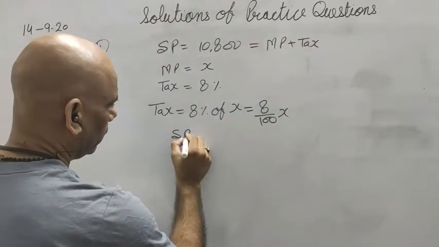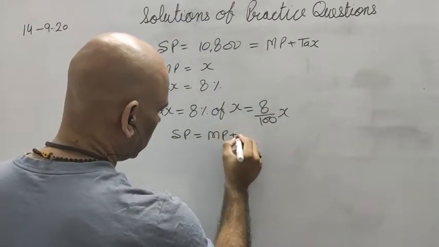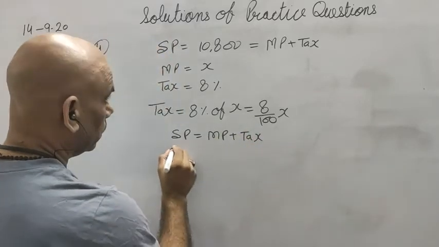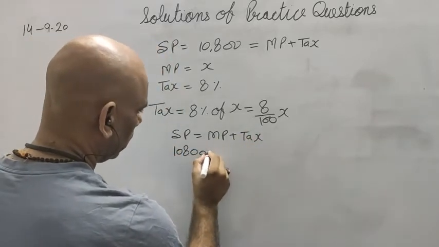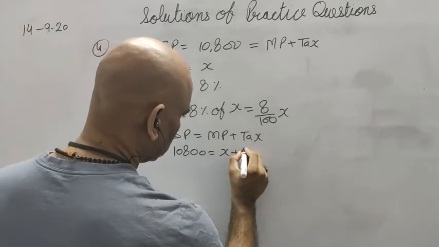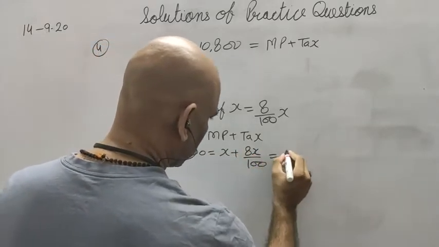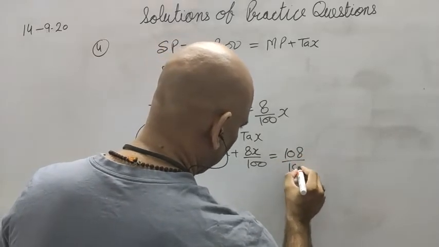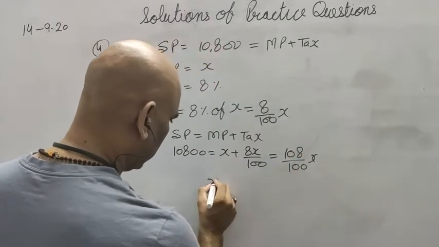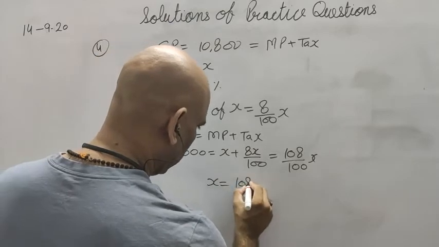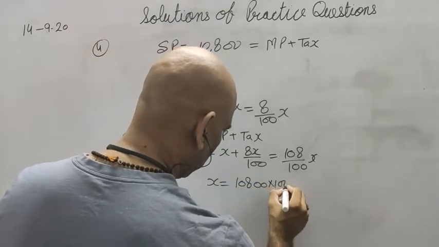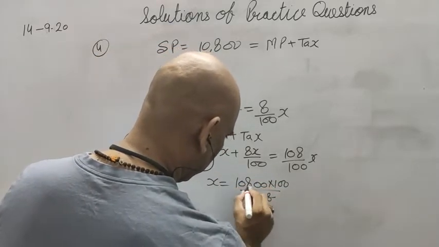So selling price is equal to marked price plus tax. 10,800 is equal to x plus 8x by 100, which becomes 108 by 100x, and in the end I got 108 double 0 into 100 upon 108.